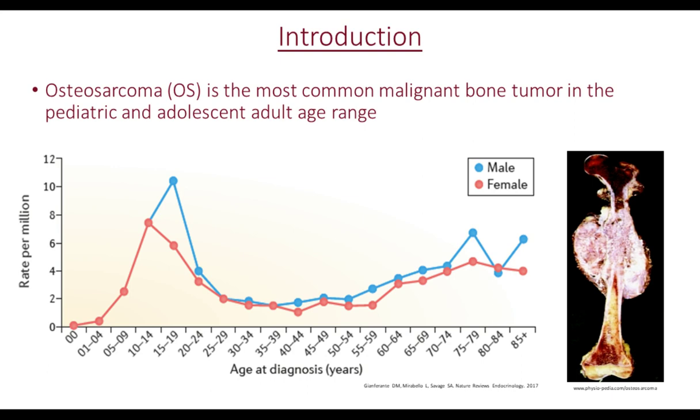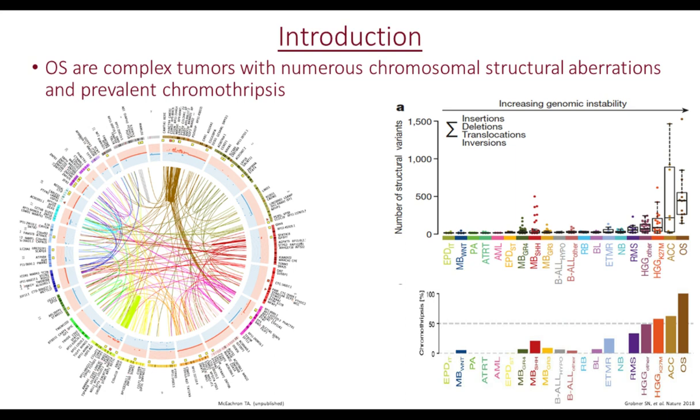These tumors do invade the bone marrow cavity as well, in often cases. Osteosarcomas are genomically complex tumors with profound genomic instability, yet very few single nucleotide variants. So here we can actually see the rate of chromothripsis in osteosarcoma, which is a catastrophic genomic event where a specific genomic locus is shattered and then recombined in a random order, and that results in massive rearrangements of the affected locus.